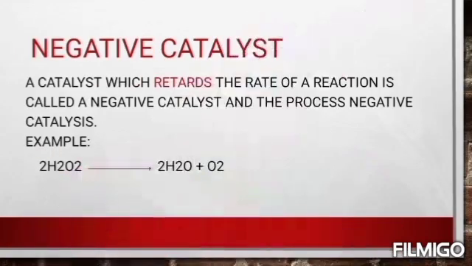Next, let's see the negative catalyst. A catalyst which retards the rate of a reaction is called a negative catalyst, and the process is called negative catalysis. What does negative catalysis mean? The work of the negative catalyst is to retard the rate of reaction. That means it slows down or puts off the rate of the reaction. That is the role of the negative catalyst. The example is 2H2O2, that is hydrogen peroxide. It decomposes to form 2H2O plus O2, that is water and oxygen. Here the negative catalyst can be dilute acid or glycol.